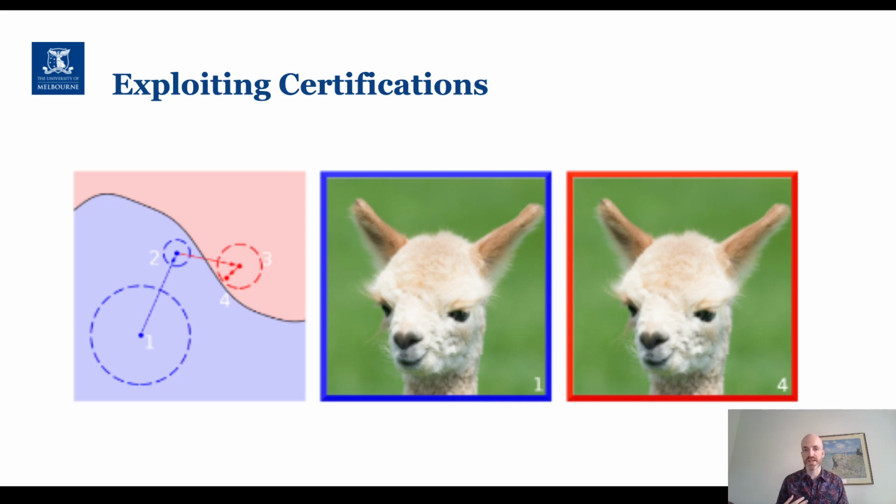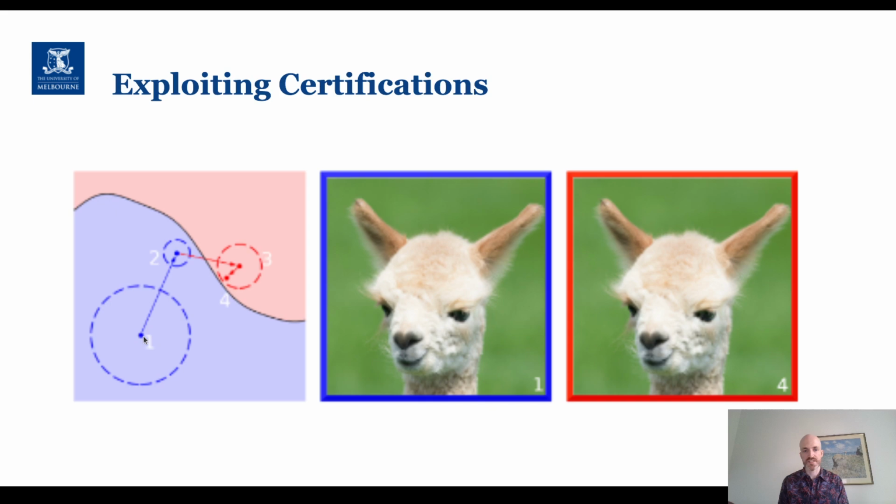So to explain how an attacker might exploit the existence of a certification, let's consider a llama classifier that takes an input and determines if it is a llama, which results in the blue class, or it is something other than a llama, the red class. So we might start off with our original input image I and pass that through a model, and we can construct a certification associated with that.